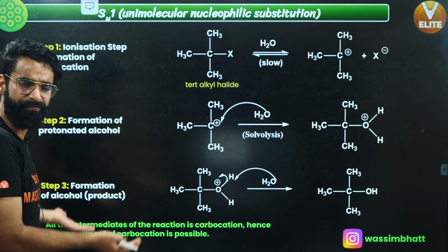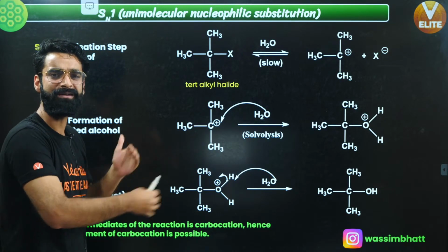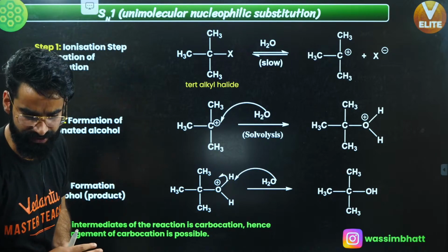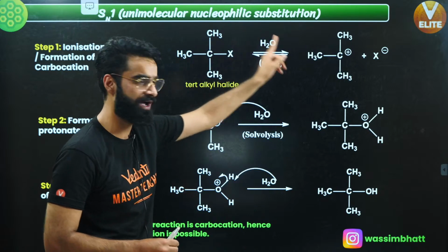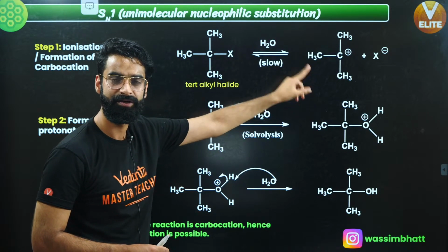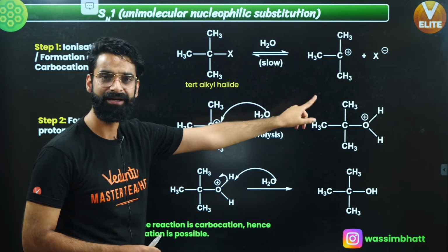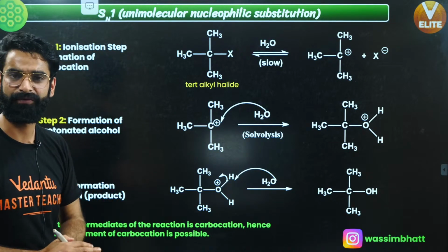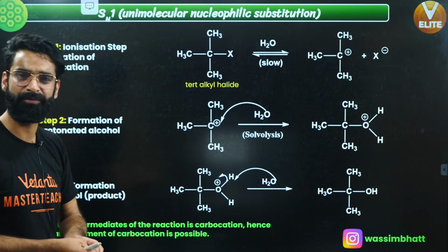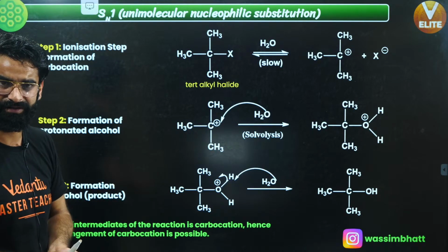Therefore, rearrangement of carbocation is possible in SN1 reactions, okay? So in the first case, due to the ionization, your carbocation got formed, right? So your carbocation is the intermediate, and we know that in the case of carbocations, rearrangements are possible. For example, a 1,2-methyl shift is possible, a 1,2-hydride shift is possible, right?